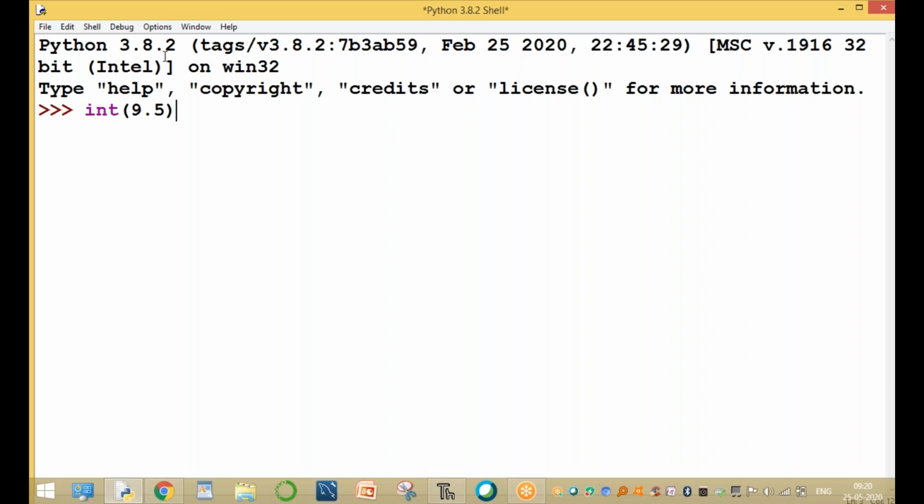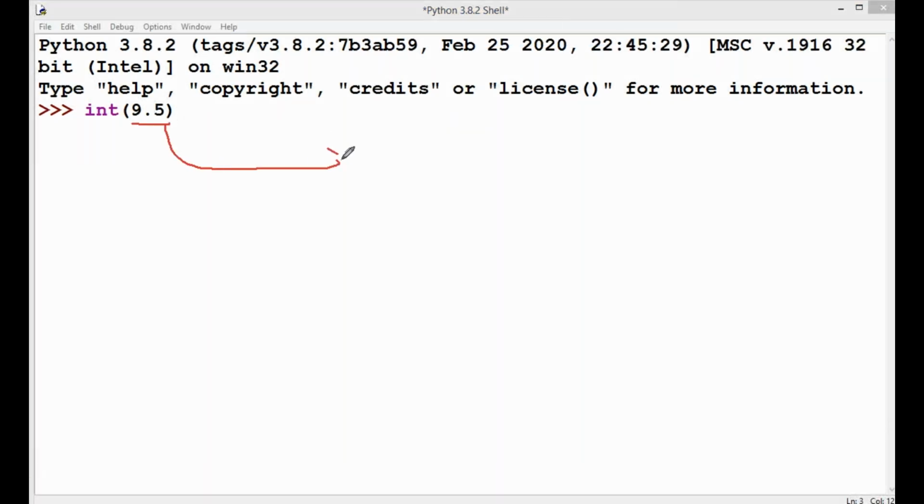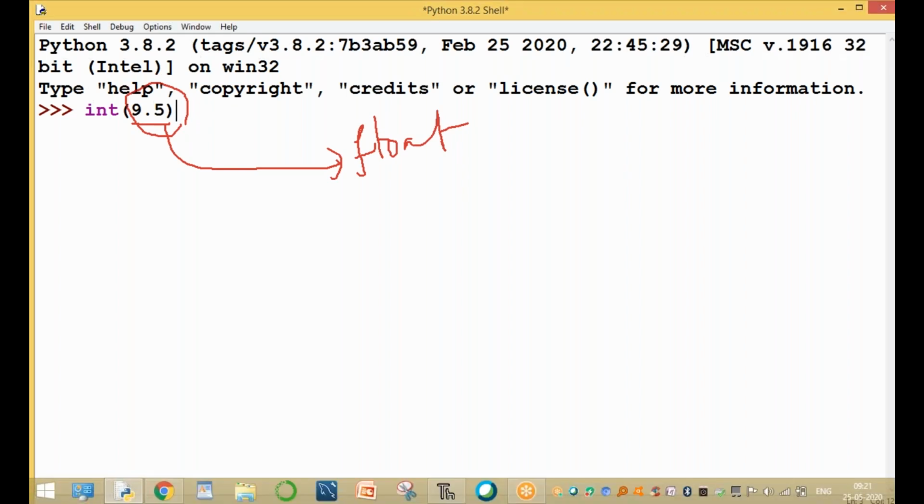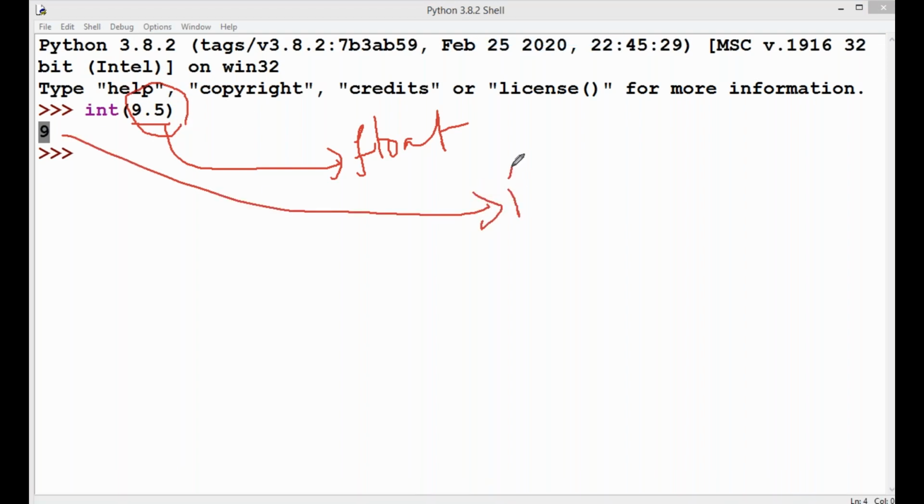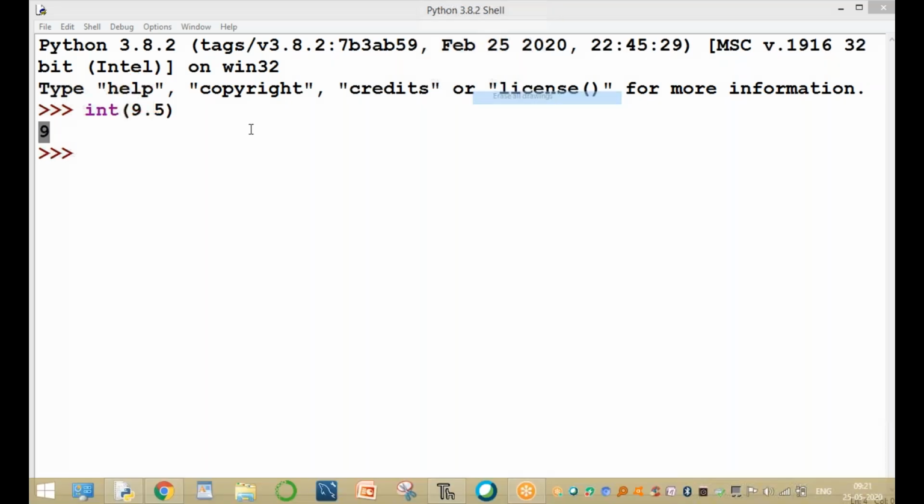Here, 9.5 is which data type? The 9.5 is a float type. This float value is converting into integer type. The output is only 9. Here the base value is float type, your original argument is a float value, and the float value is converted into integer. Clear, first example.